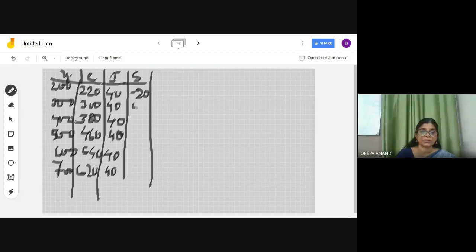Now it is 0, then 20, saving is 20 and saving is 40. And this is 60 and this is 80. So you got your saving. So now you can do AD.